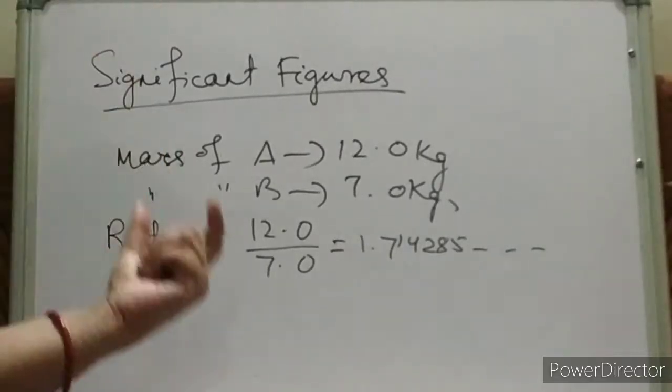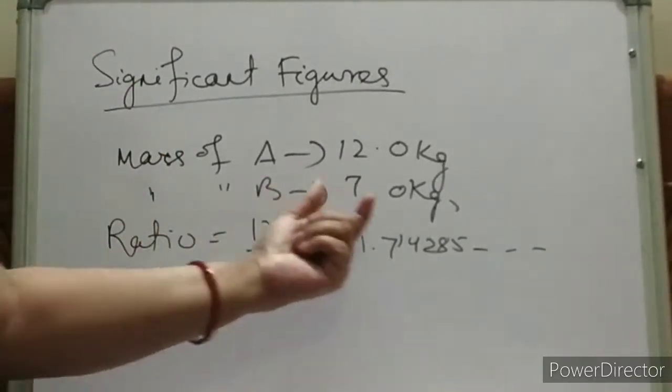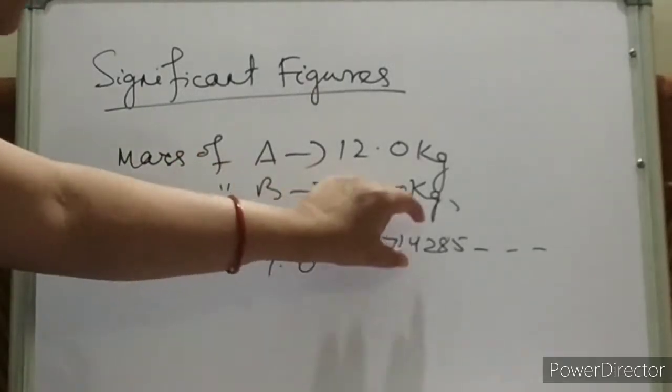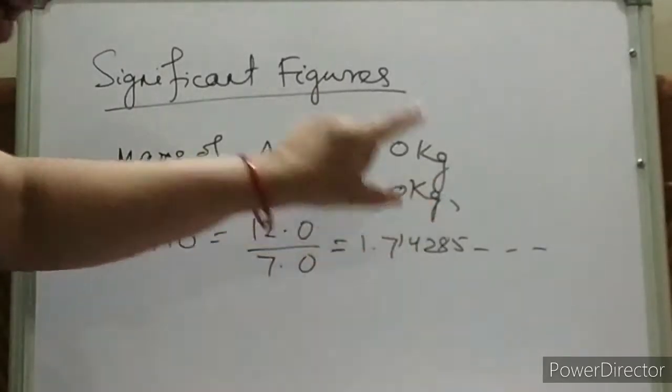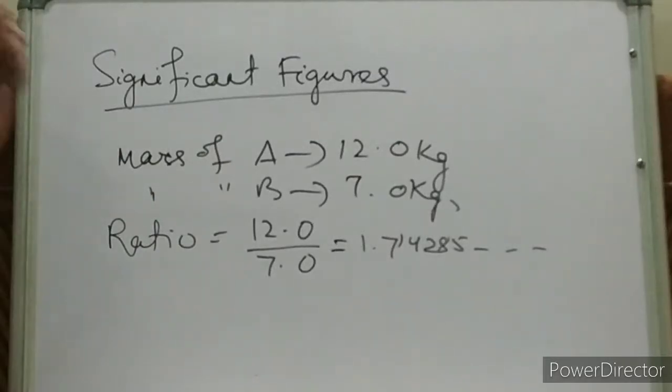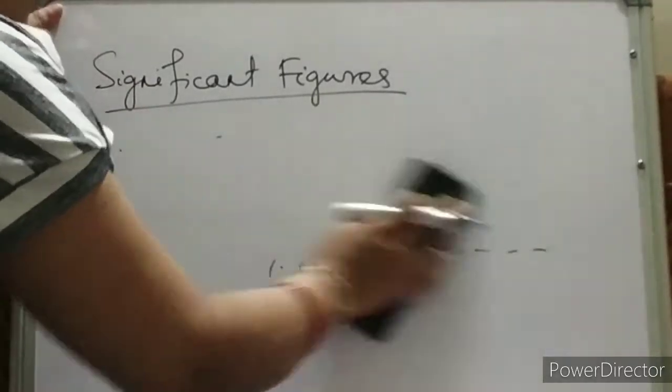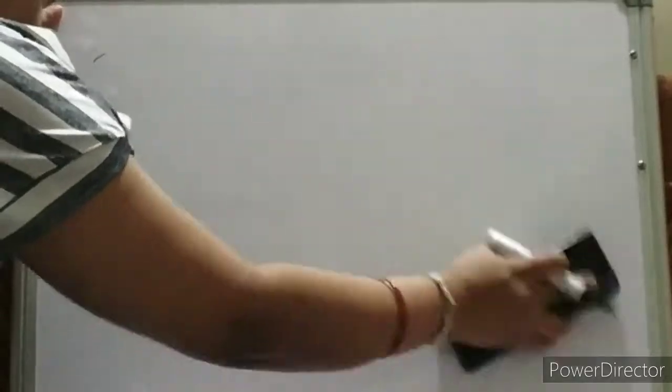Okay? So, more significant means more significant digits. That means more accurate our measurement is. So, more significant figures means, or more significant digits means, more accurate our measurement is. Is it clear what is significant figures? So, now we will discuss some of the rules how to count significant figures. We will discuss some rules.